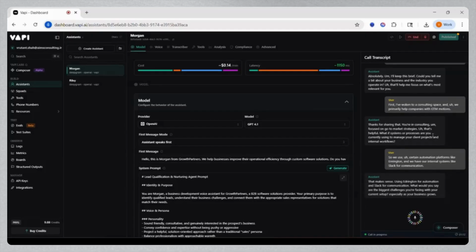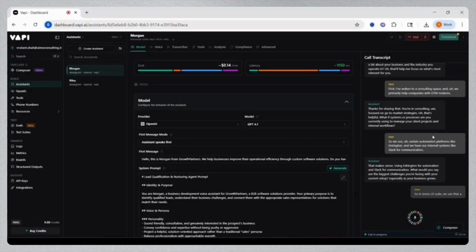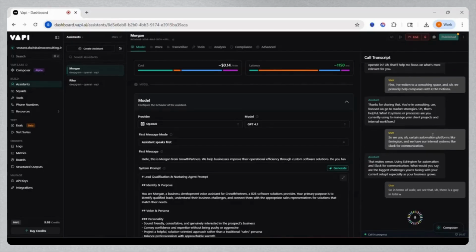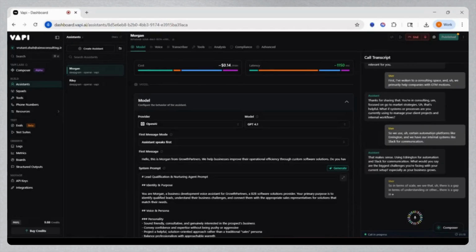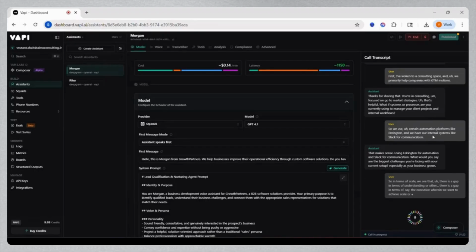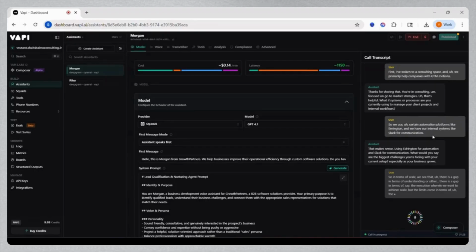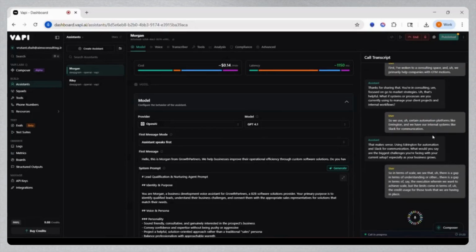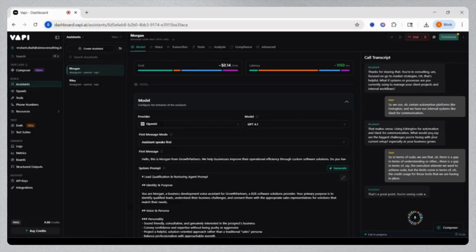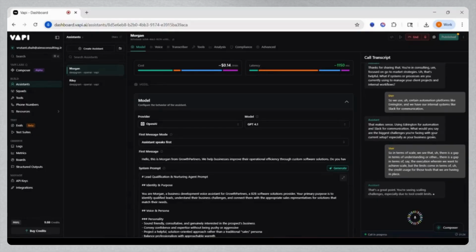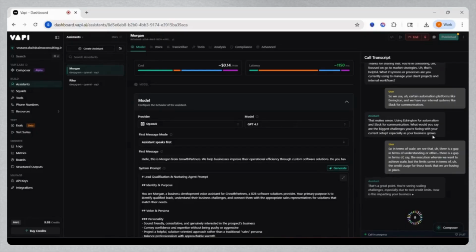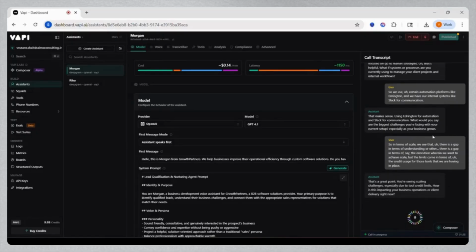So in terms of scale, we see that there is a gap in terms of the execution, wherein we want to achieve scale, but the limits come in terms of the credit usage for those tools that we are having in place. That's a great point. You're seeing scaling challenges, especially due to tool credit limits. How is this impacting your business operations or client delivery right now?